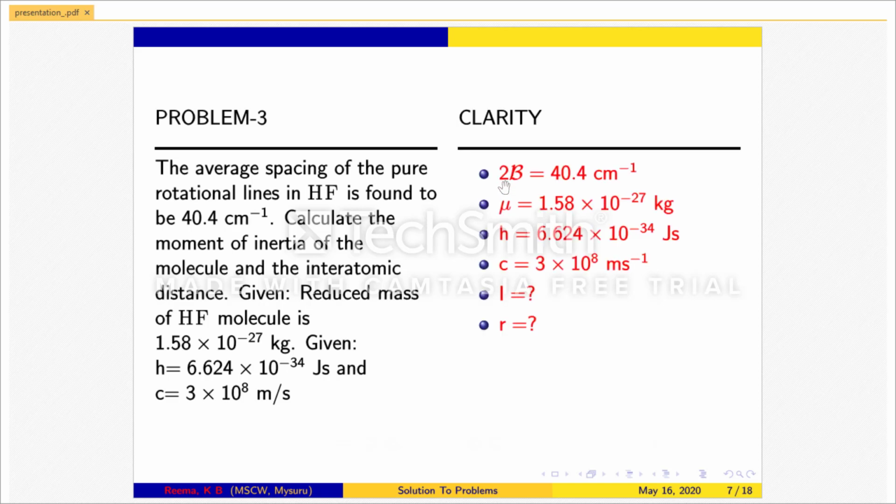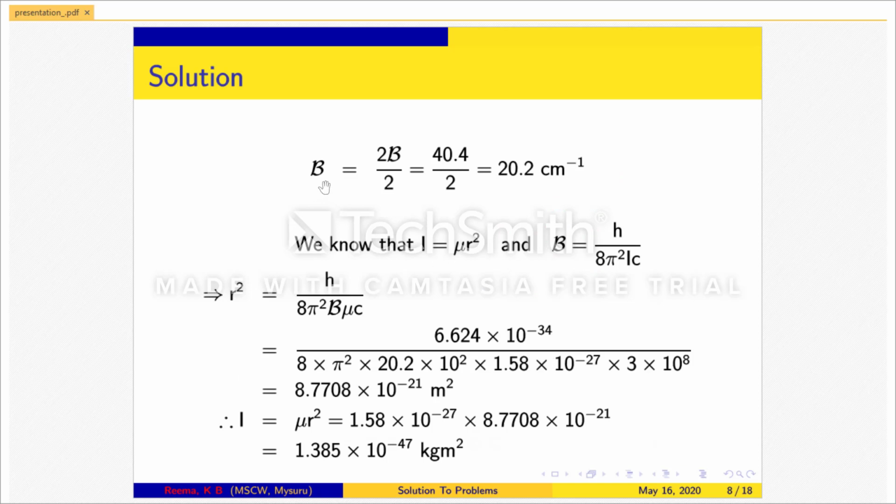Given twice the rotational constant B is equal to 40.4 per centimeter. Reduced mass mu is equal to 1.58 times 10 to the power minus 27 kg. Planck's constant h is equal to 6.624 times 10 to the power minus 34 joule second. Velocity of light c is equal to 3 times 10 to the power 8 meter per second. Moment of inertia I has to be calculated and interatomic distance r is to be calculated. Rotational constant B is equal to 2B by 2, which is equal to 20.2 per centimeter.